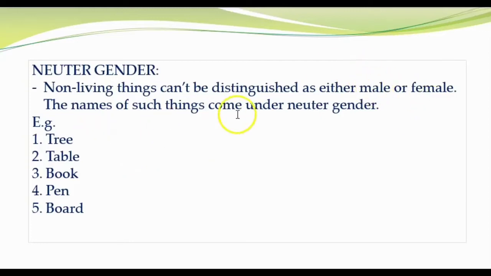Now let's move towards our fourth one, neuter gender. Non-living things can't be distinguished as either male or female. The names of such things come under neuter gender, like tree, table, book, pen, and board. All these things are non-living things, so those come under neuter gender.